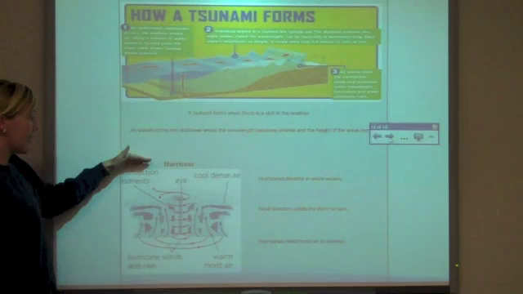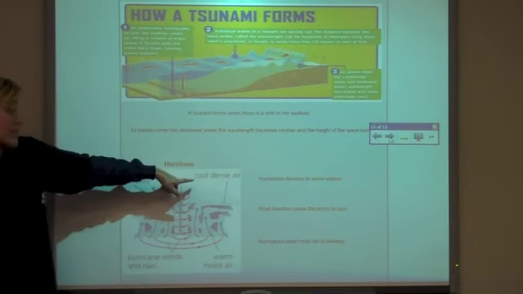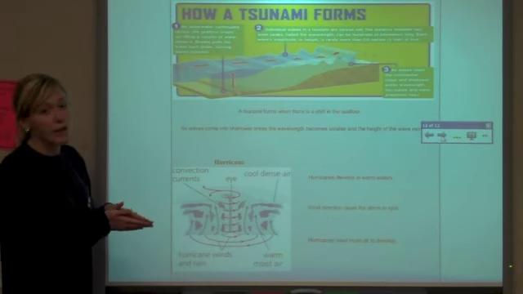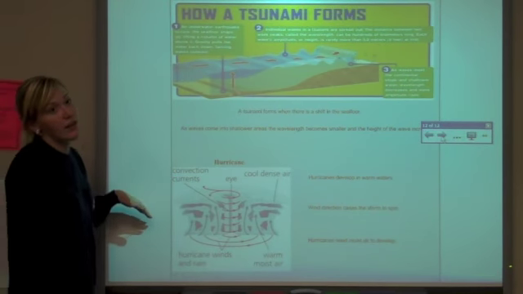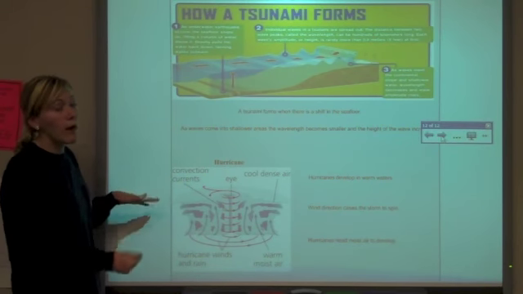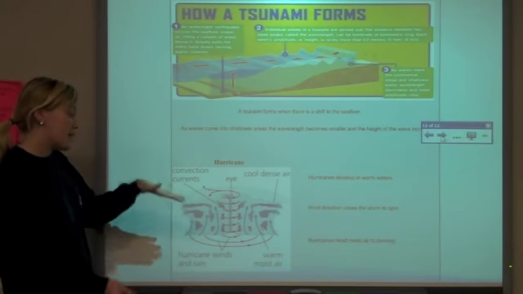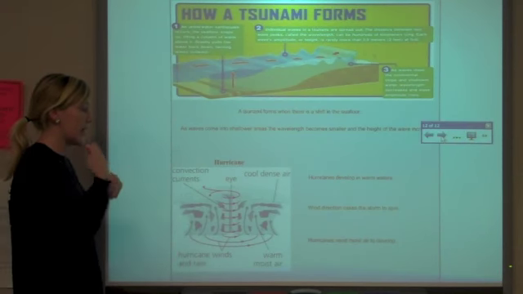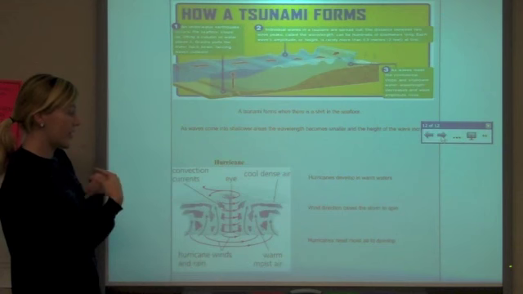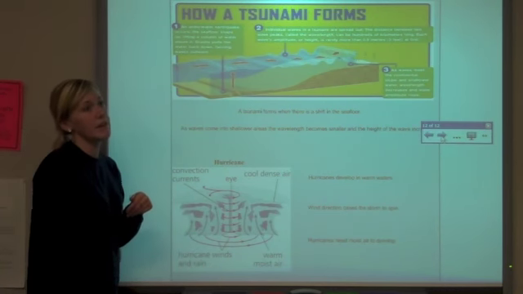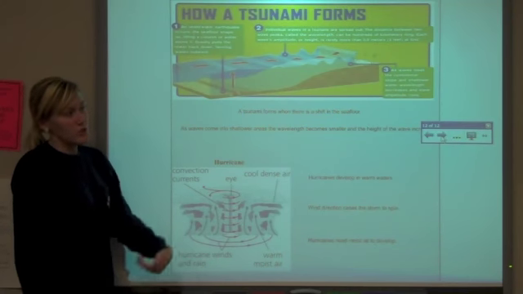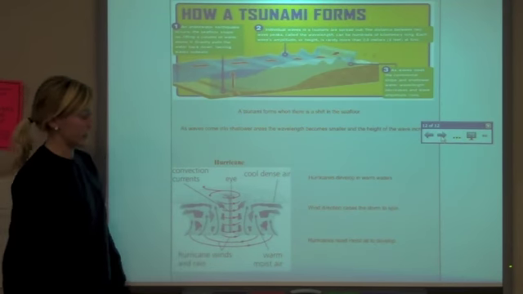And then a hurricane occurs when cool, dense air meets warm, moist air that comes off of the water. This occurs in the Atlantic Ocean near the equator, where you have the warm waters, and when the cool, dense air meets the warm waters, they circulate and they become in the shape like a tornado, but it's on the water and makes a hurricane. This can happen in areas like where we live in Mobile and on the shores of the coast where the Atlantic Ocean hits.